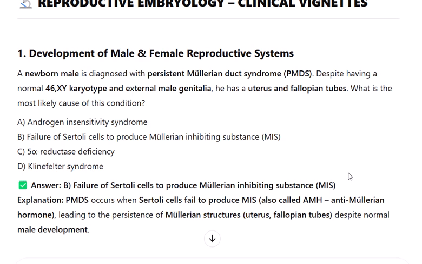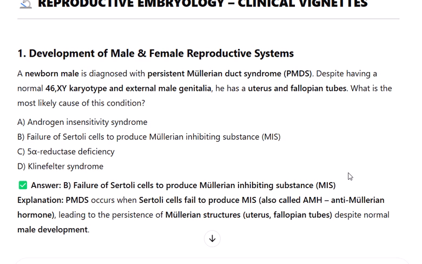A newborn male is diagnosed with persistent Müllerian duct syndrome, PMDS, despite having a normal 46XY karyotype and external male genitalia. He has a uterus and fallopian tubes. What is the most likely cause of this condition? A. Androgen insensitivity syndrome. B. Failure of Sertoli cells to produce Müllerian-inhibiting substance, MIS. C. 5-alpha reductase deficiency. D. Klinefelter syndrome. Answer: B, failure of Sertoli cells to produce Müllerian-inhibiting substance.